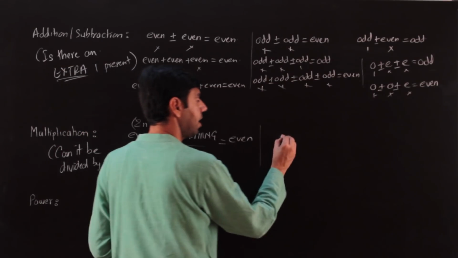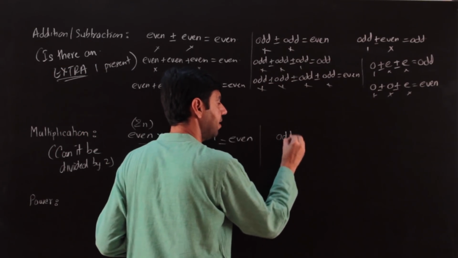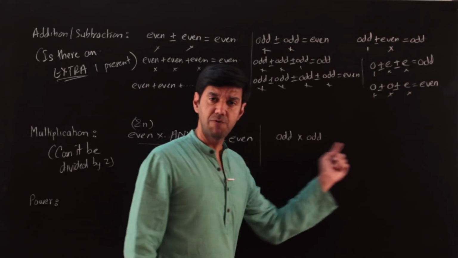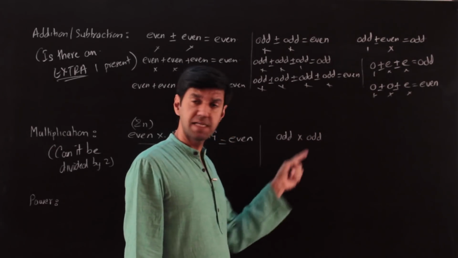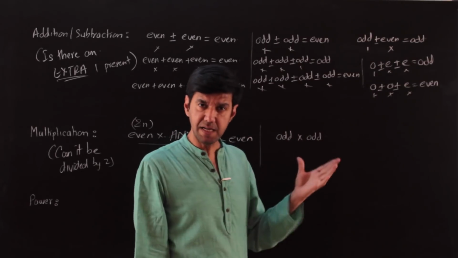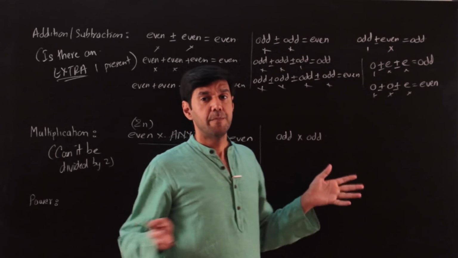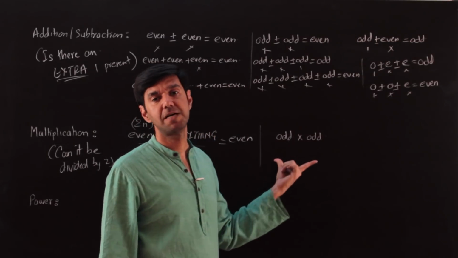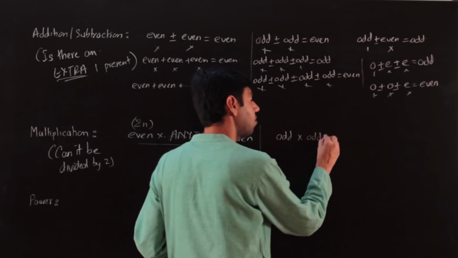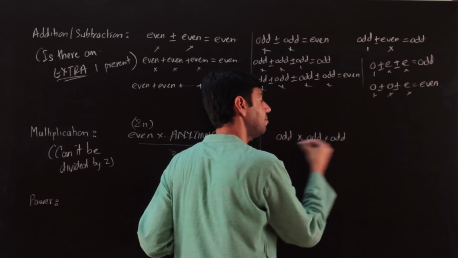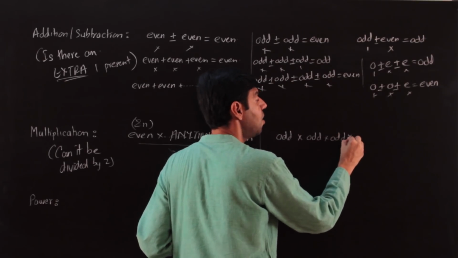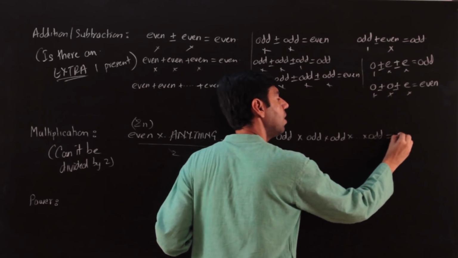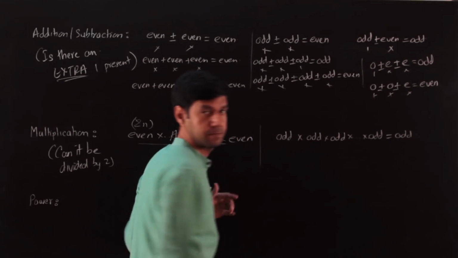However, if I had an odd number multiplied with an odd number, when I try to divide this by 2, that 2 cannot cancel either of them. So that 2 will remain in the denominator, right? We are not going to be completely divisible. And if a number is not completely divisible by 2, it is odd. So odd into odd is odd. For that matter, if I had another odd number, it is still going to be odd, and so on, right? So I hope you get that any product of odd numbers will always remain odd.